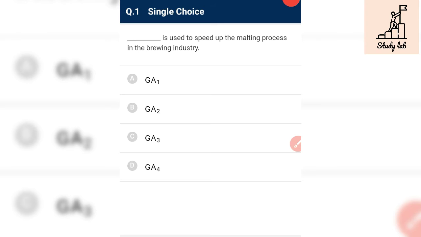Gibberellin is used to speed up the malting process in the brewing industry, and the most common type of gibberellin is GA3.